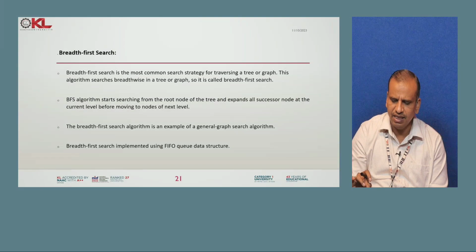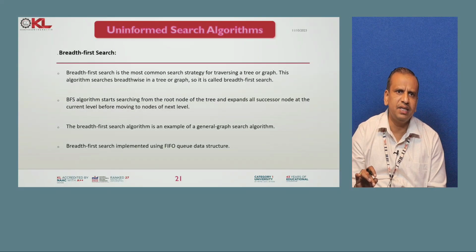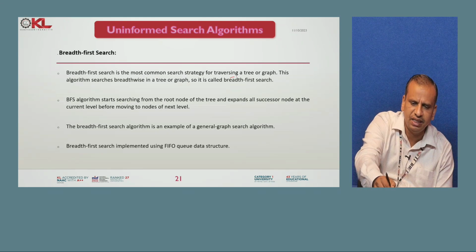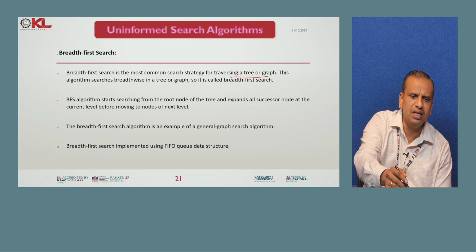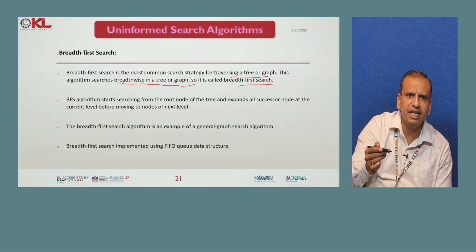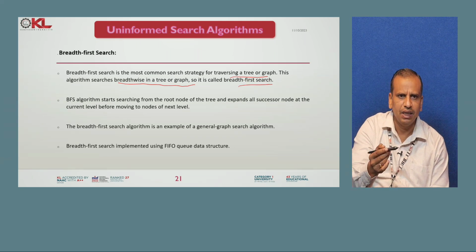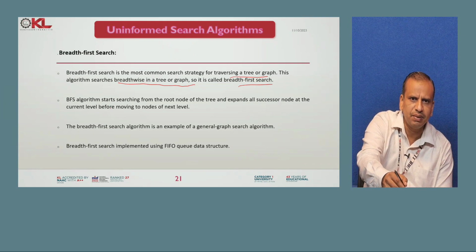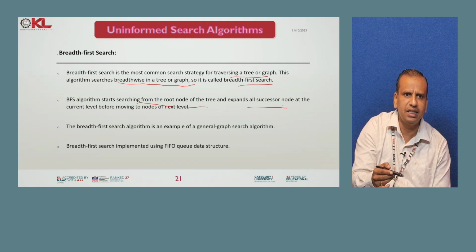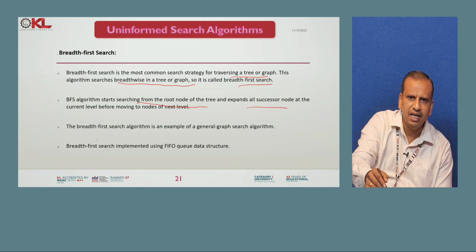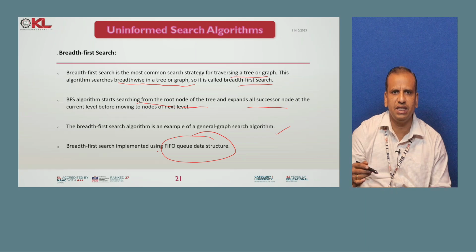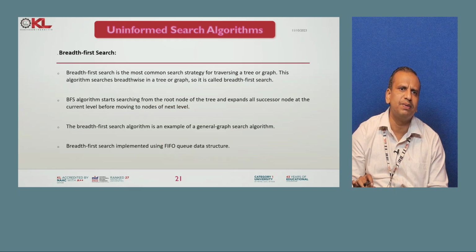So, for example, let us say there is breadth first search. What does it mean? Breadth first search is related to a graph. This algorithm searches breadth-wise through a tree or graph, from the initial state to the goal state. BFS starts searching from the root node, expanding all the successor nodes before moving to the next level. It is a graph algorithm and is related to FIFO queues. This is an overview of breadth first search.